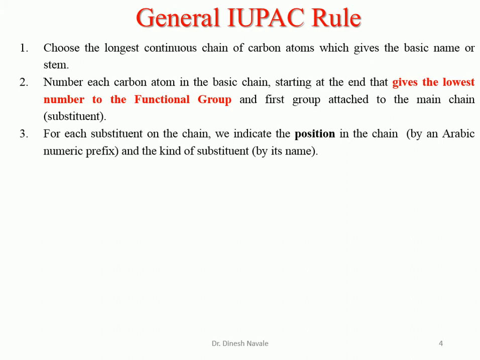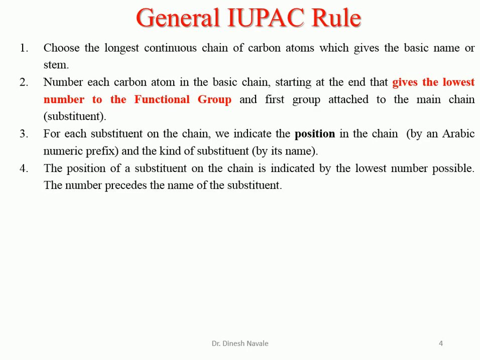The third rule is: for each substituent on the chain, we indicate the position in the chain. We should know the position of that substituent, and that position has to be indicated by an Arabic number, that is 1, 2, 3, 4, etc. The fourth rule is: the position of the substituent on the chain is indicated by the lowest number possible. The number precedes the name of the substituent.